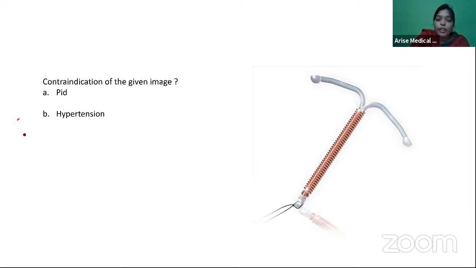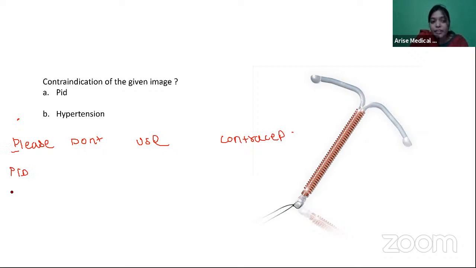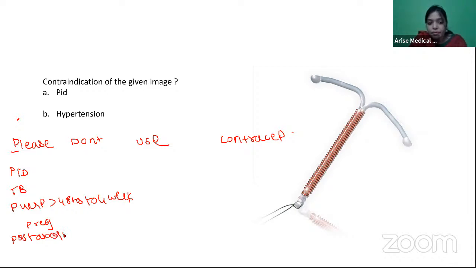So you can use the mnemonic "Please don't use contraceptive." P for PID, tuberculosis, puerperium beyond 48 hours to 4 weeks, pregnancy, post-abortal sepsis, puerperal sepsis. So all these are infections present, so you're not using it.